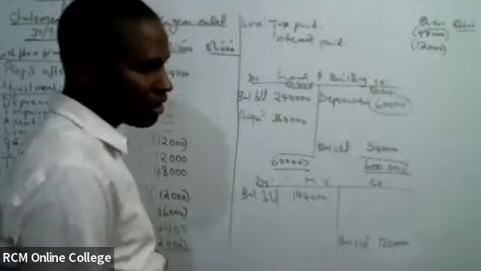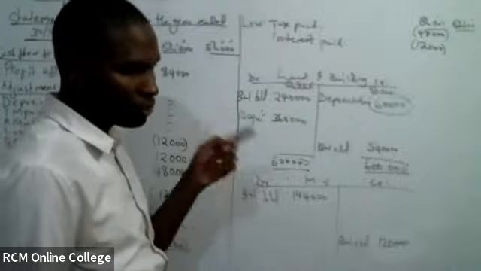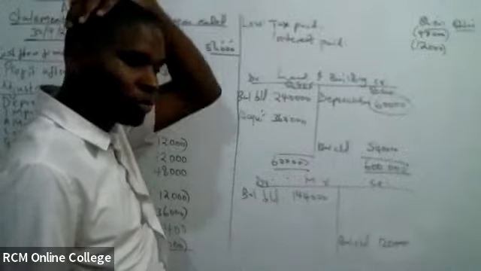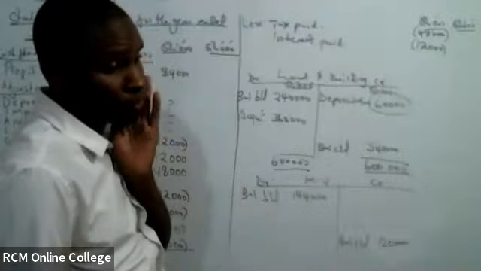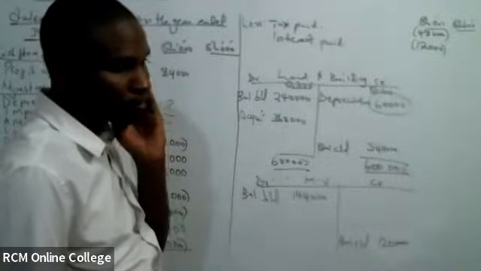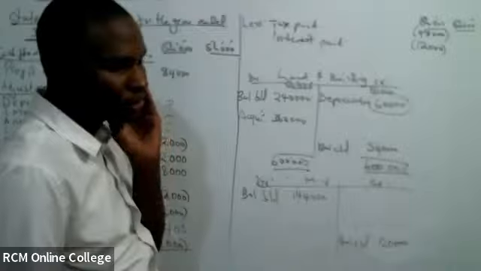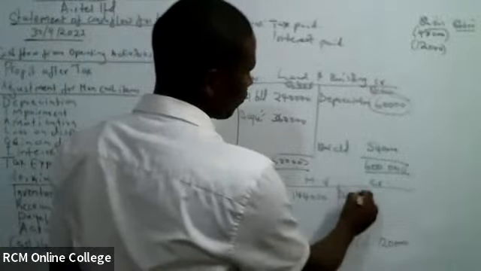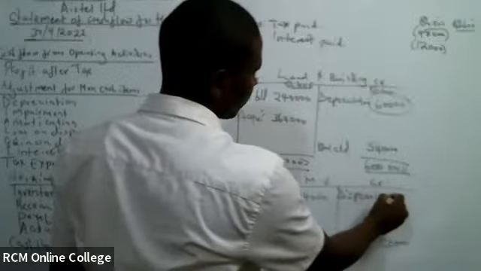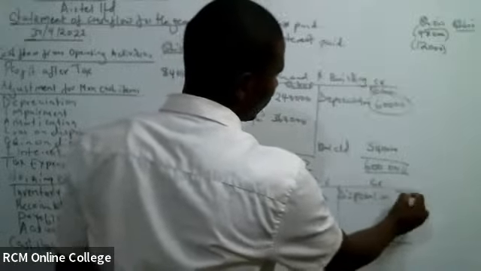Then we were told that some of these motor vehicles were disposed. What was the value of disposal? Iliuzwa pesa ngapi? 72,000. Disposal value inapunguza.